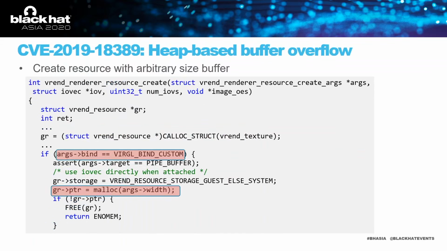The second bug was the one we used to construct the exploit, CVE-2019-18389. This is a heap-based buffer overflow bug. We have this resource create command. All arguments can be controlled from the guest machine. When the bind argument is set to virgl bind custom, we can control the size of the buffer allocation.